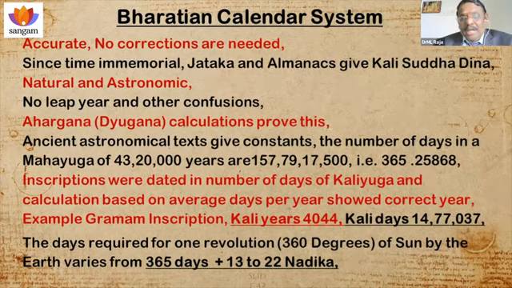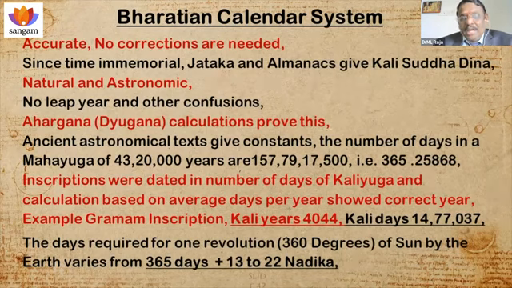Our ancestors knew that, and they applied it in calculating the Graha positions in the almanac. So it is completely scientific. That's why accurate and correct results will be obtained. So I prefer the Bharatian calendar system over the Julian, Gregorian and other Western calendar systems, which are defective. So definitely they will give wrong results. That's why I adopted this.